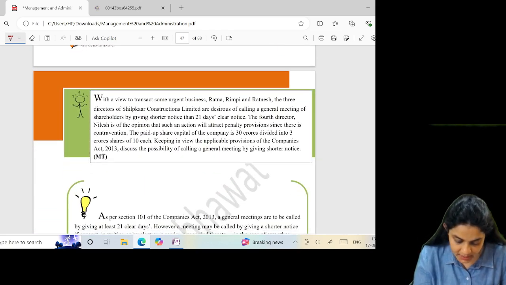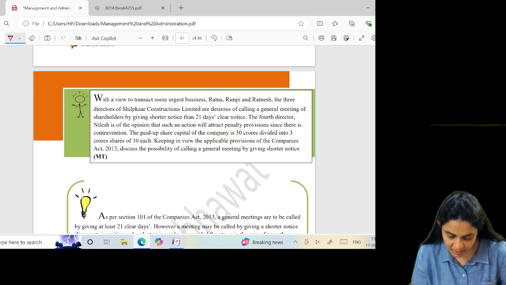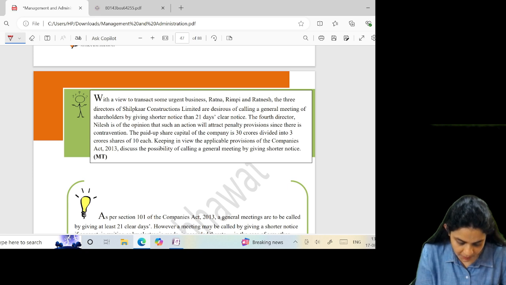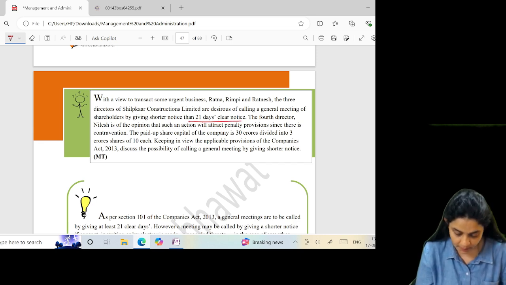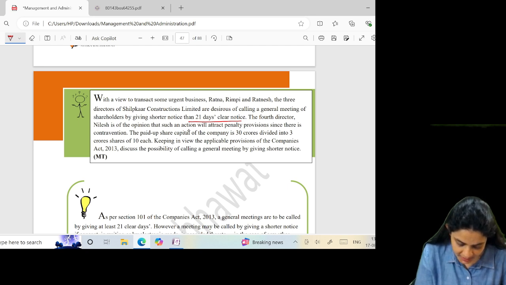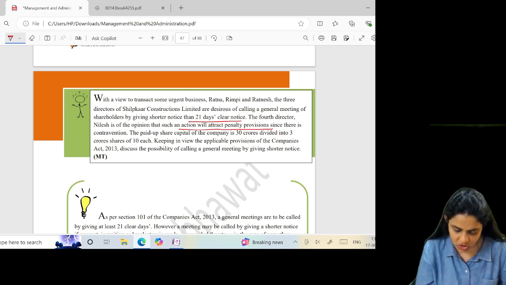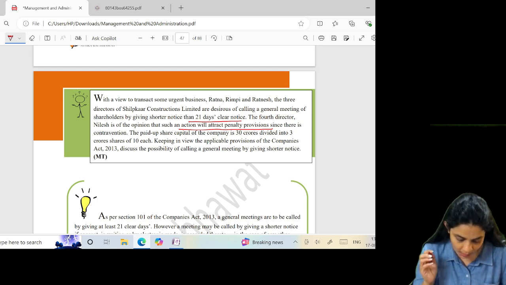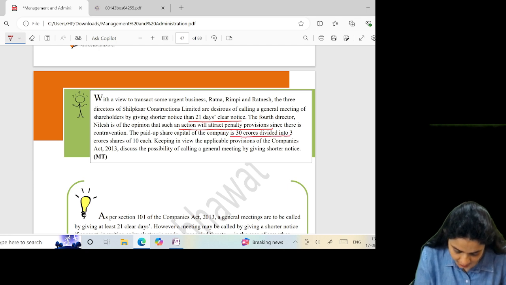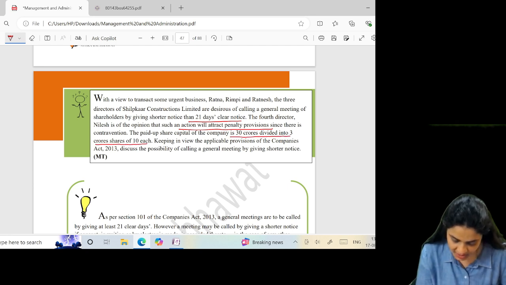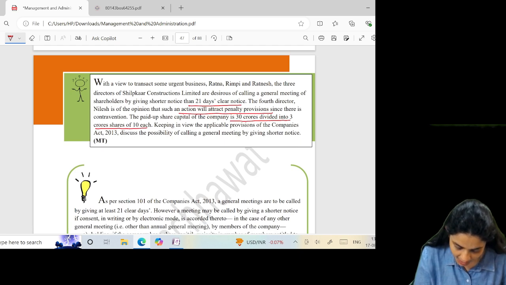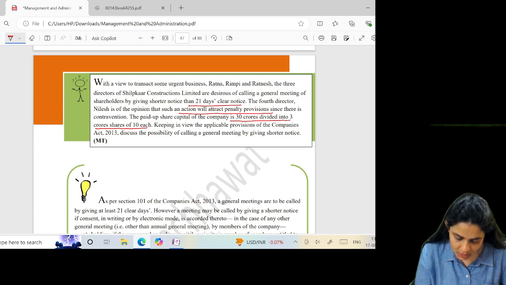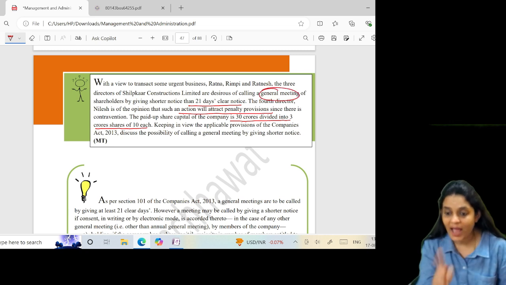With a view to transact some urgent business, Ratna, Rimpi, and Ratnesh, three directors of Shilpkar Construction Limited, are desirous of calling an AGM of the shareholders by giving shorter notice than 21 clear days. The fourth director is of the opinion that such an action will attract penalty provisions since there is contravention. The paid up share capital of the company is 30 crores divided into 3 crores shares of 10 each. Keeping in view the applicable provisions, first of all, this is a general meeting, not an annual general meeting, right? Urgent business.